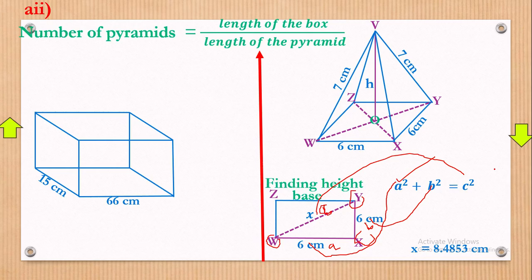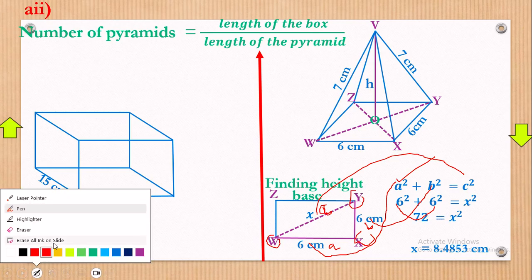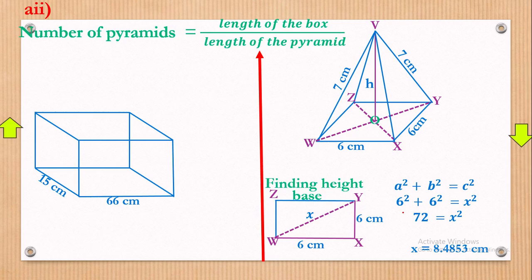So let's make the substitutions. There we are. After substituting, we have that. But now 6 squared plus 6 squared gives 72, still equal to x squared. And then what are we going to need here? We shall need a square root on both sides. Let's have that in the next step. Square root of 72 is equal to square root of x squared. Now this square root goes out with that power 2, and we shall remain with our x right here.